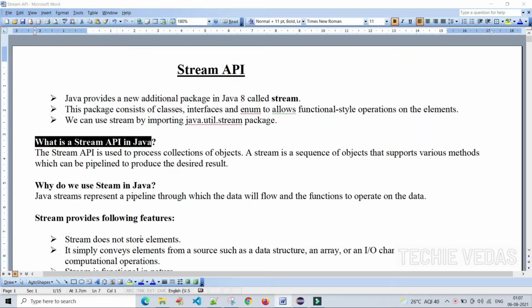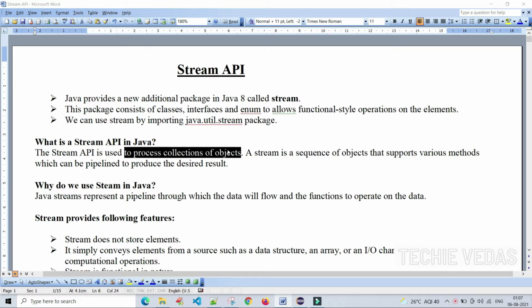Okay. The first concept, what is a Stream API in Java? Let's look into this. The Stream API is used to process the collection of objects. The main motto of Stream API is to process the collection of objects. A stream is a sequence of objects that supports various methods which can be pipelined to produce the desired result.